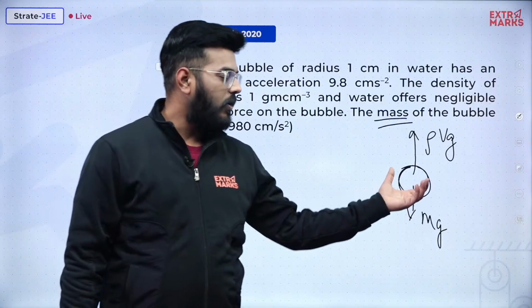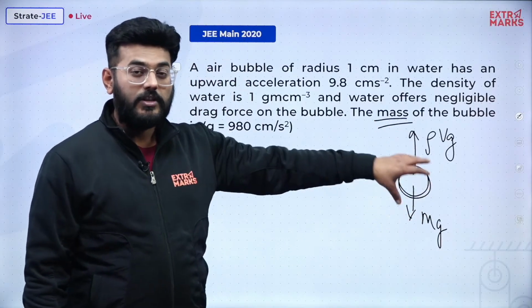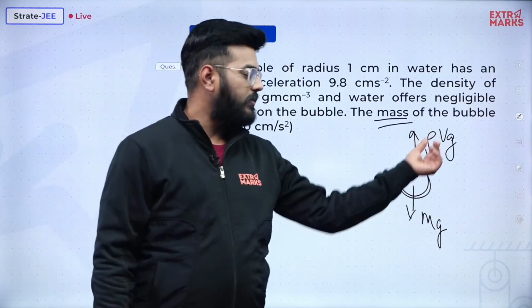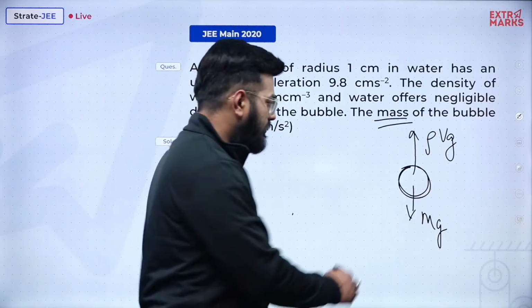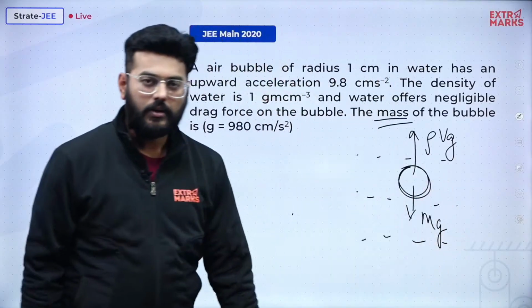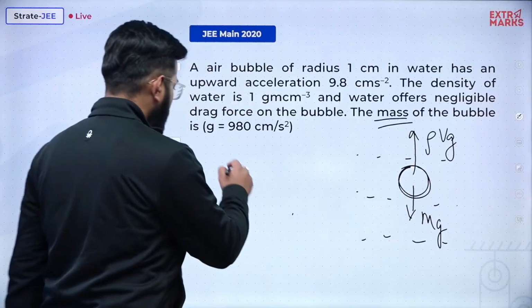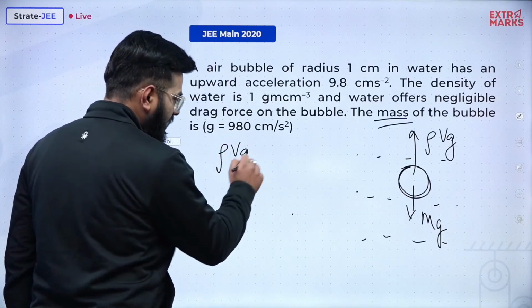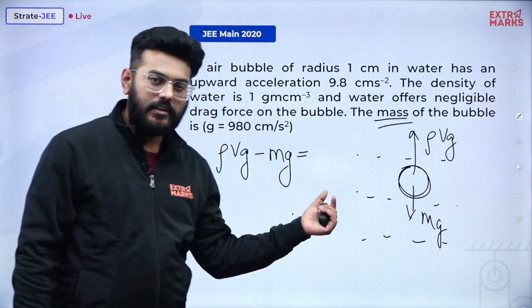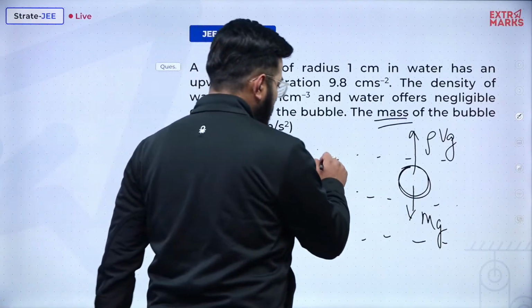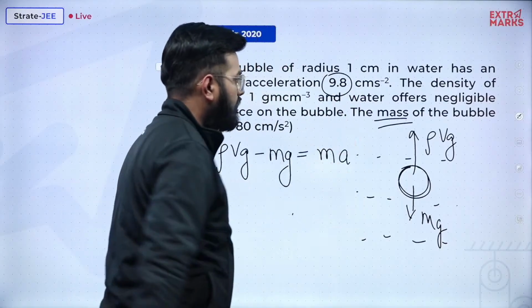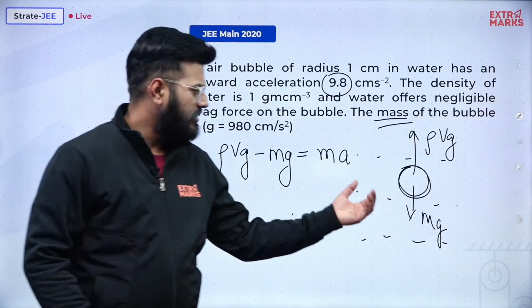Okay, so the volume of liquid, the volume of this air bubble which is inside liquid. So this is an air bubble, it's obviously inside a liquid, so the entire volume is V. Rho is obviously the density of the liquid which is present around it, and g you very well know. So this rho Vg is obviously greater than mg, and by how much amount it is greater? It is in that amount such that it is providing an acceleration of 9.8 centimeter per second square. And this is the case, right?